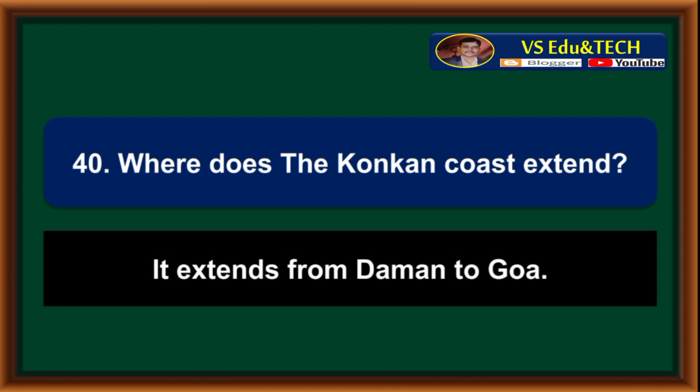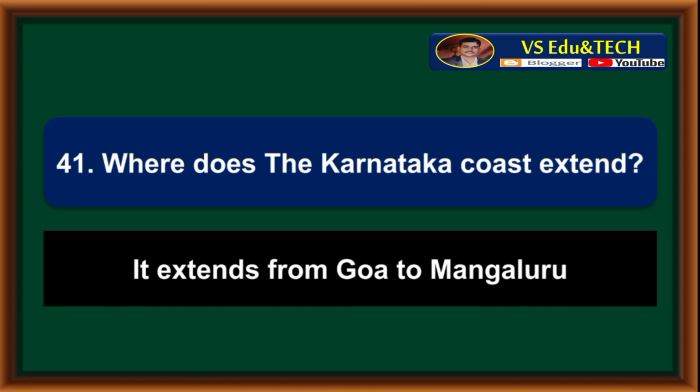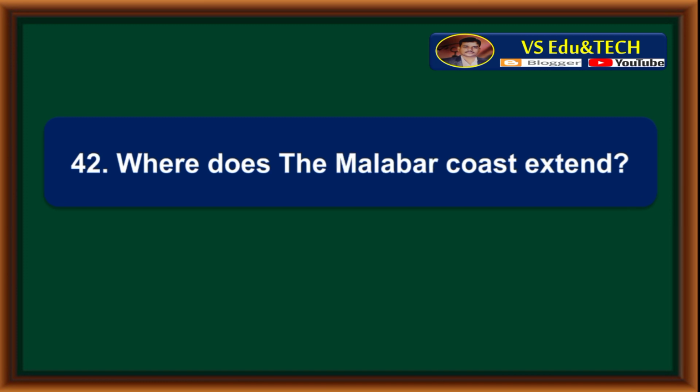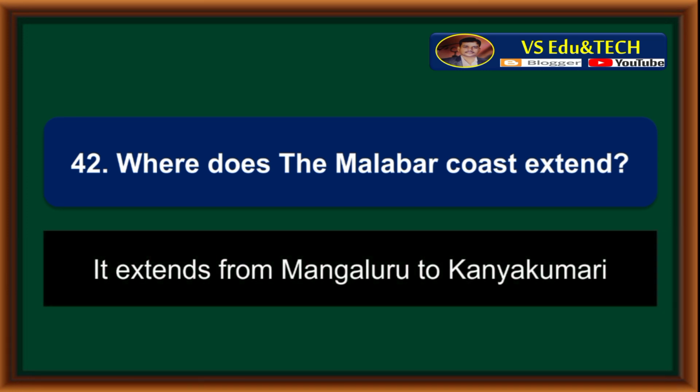It extends from Daman to Goa. Where does the Karnataka coast extend? It extends from Goa to Mangaluru. Where does the Malabar coast extend? It extends from Mangaluru to Kanyakumari.